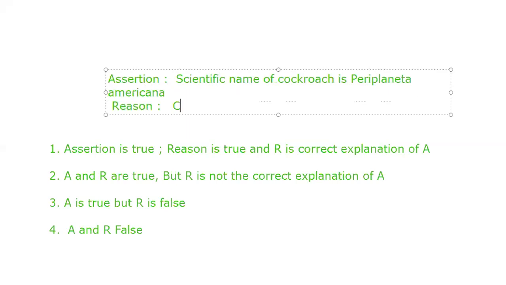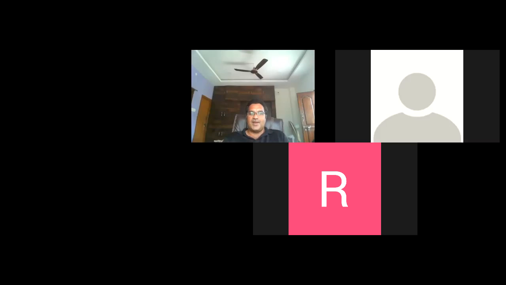Then, cockroach is an aquatic animal, aquatic insect. So what will be our answer? A is true. Scientific name of cockroach is Periplaneta americana. Cockroach is an aquatic insect. A is true, but R is false. So these are the different kinds of questions here. Standard options can be seen. To answer these kinds of questions, what will be our requirement?